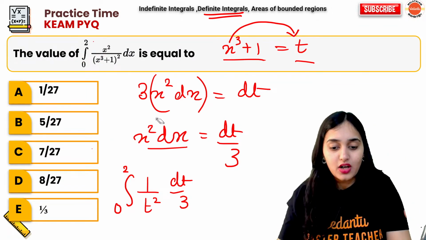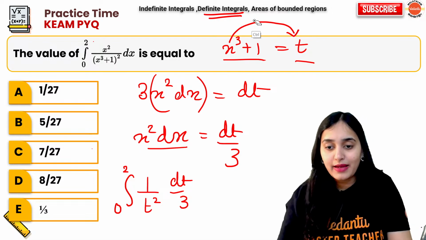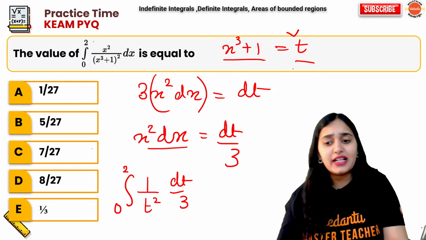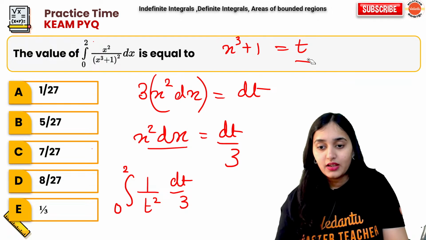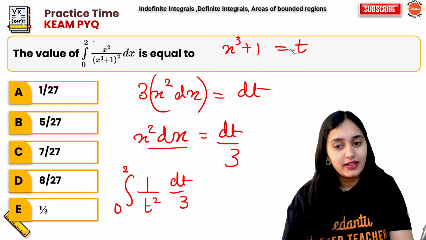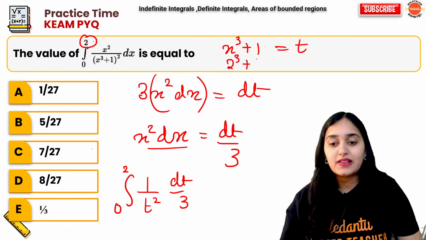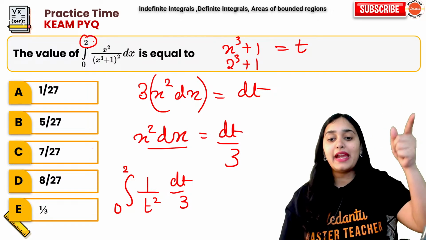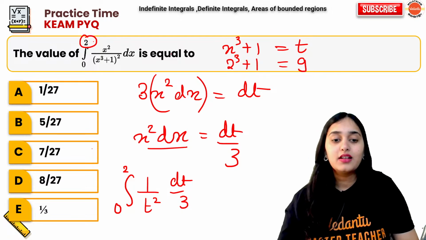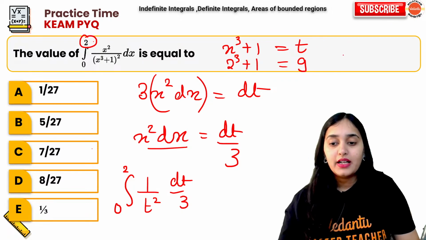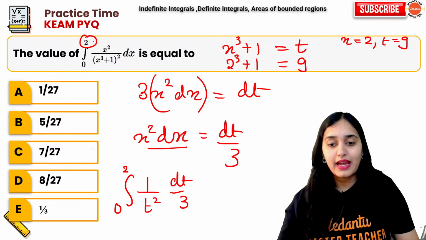Everybody understanding or not? So what happens here basically in definite integration? See, we have x cube plus 1 is t. So when x is 2, 2 cube plus 1: 2 2s are 4, 4 2s are 8, 8 plus 1, 9. So when x is 2, t is 9.